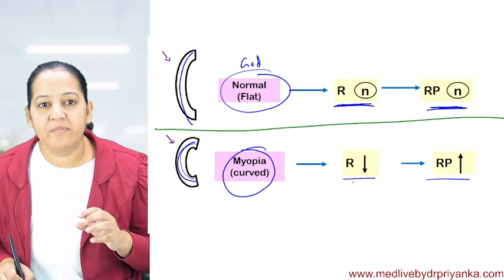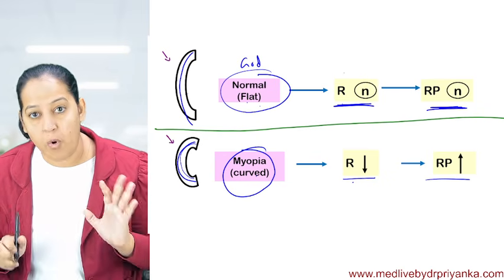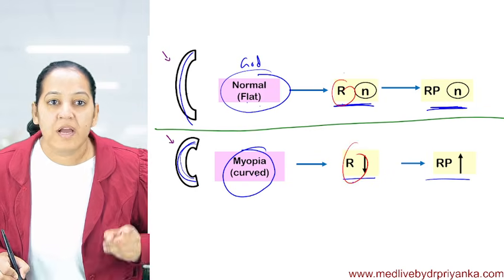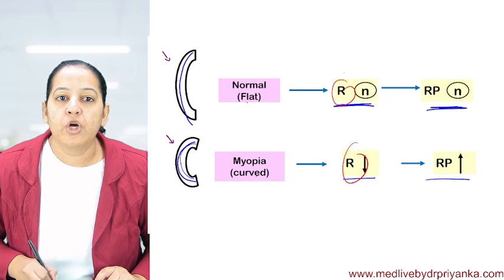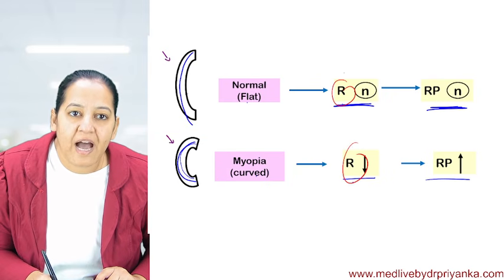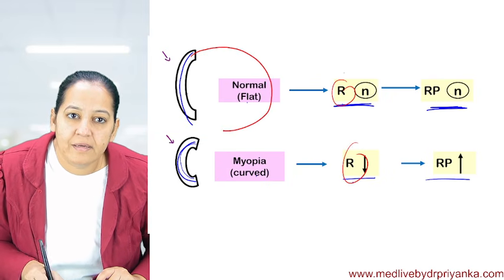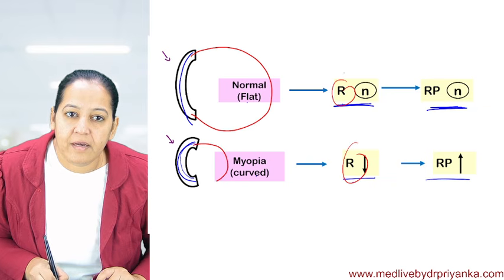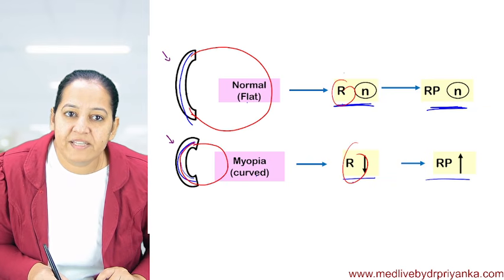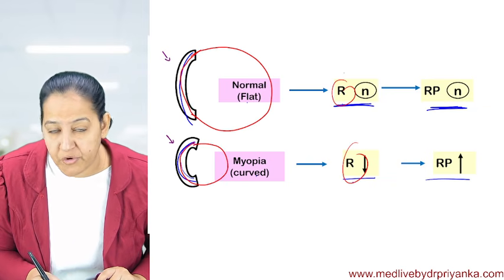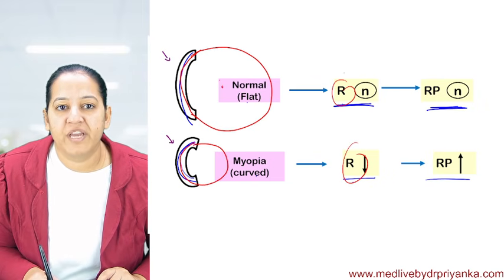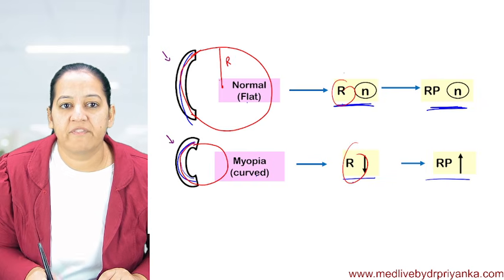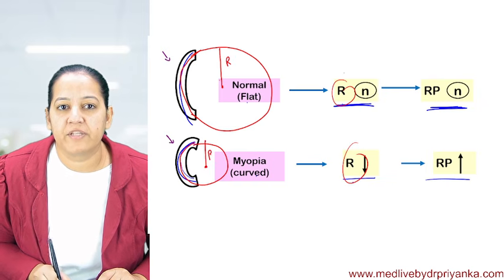You say, ma'am, how is the radius of curvature reduced? See, whenever you want to see the radius of curvature, complete the circle. Always try to complete the circle. I will do it for you to explain. I will complete this circle and I will complete this circle. You yourself decide, using your common sense, which has more radius of curvature.